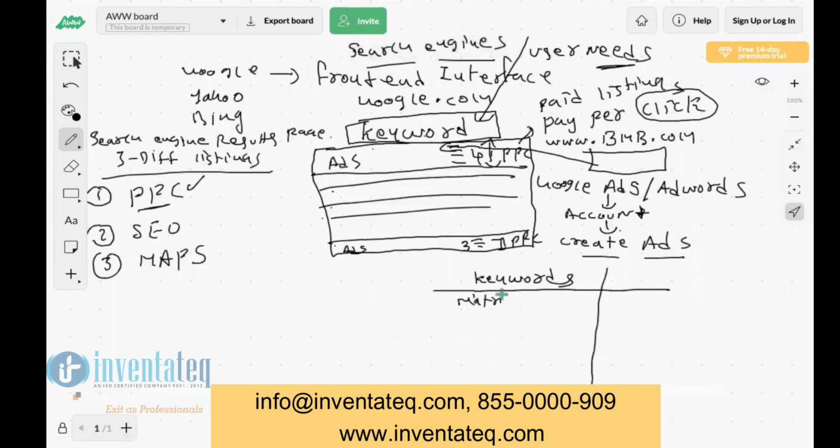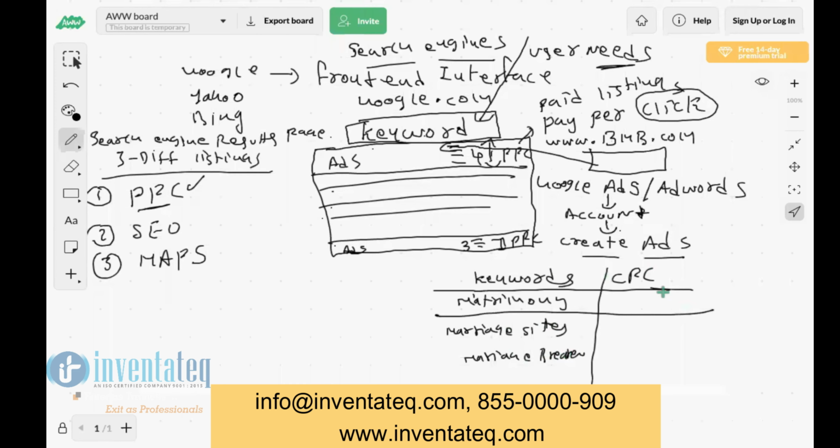Suppose matrimony, marriage sites, marriage bureau. Like this, we will enter the keywords. And for every keyword, we need to give a CPC value. CPC means cost per click.